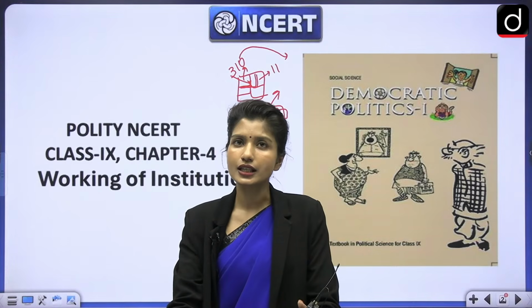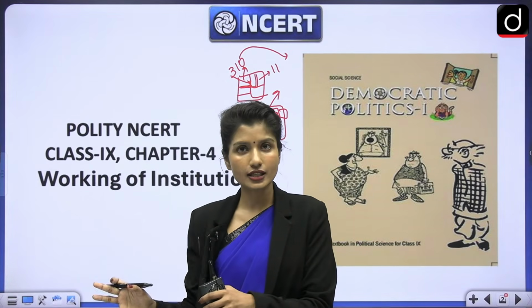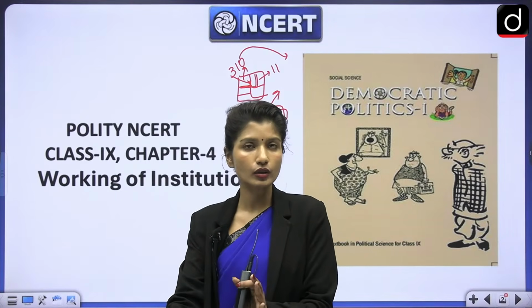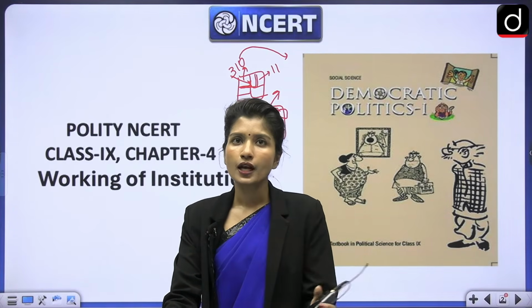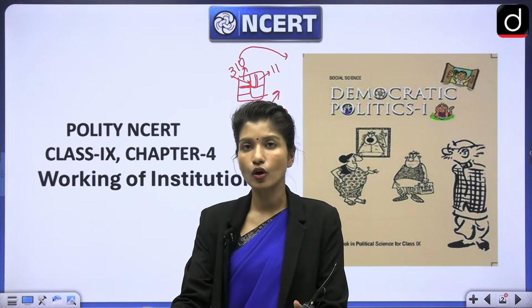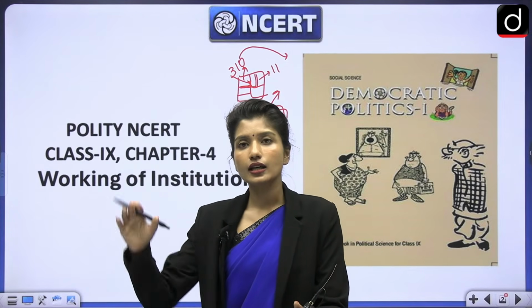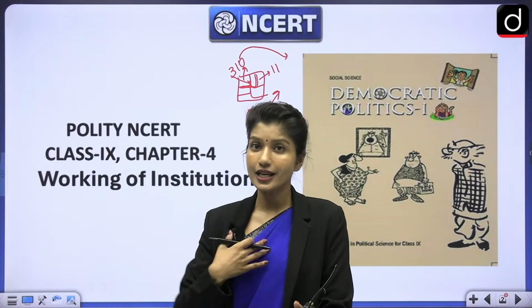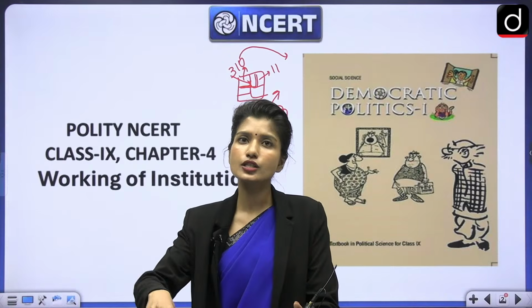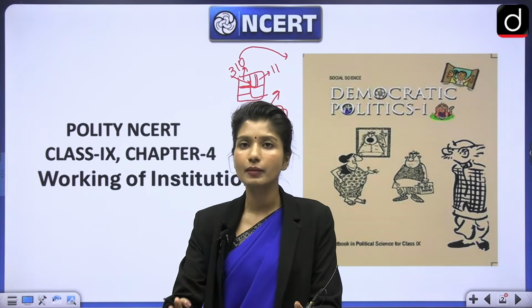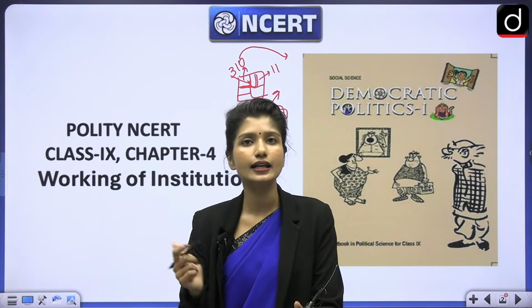So democracy is not just about electing representatives. We have talked about it. Once they are elected, they must follow rules, laws and procedures. And all of them work through institutions. I'll explain how. They work through institutions, and those institutions make sure that the decisions are made fairly, legally and democratically.